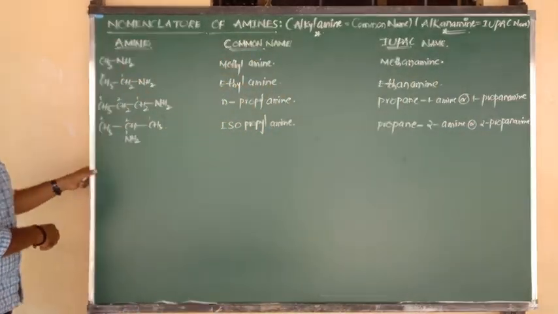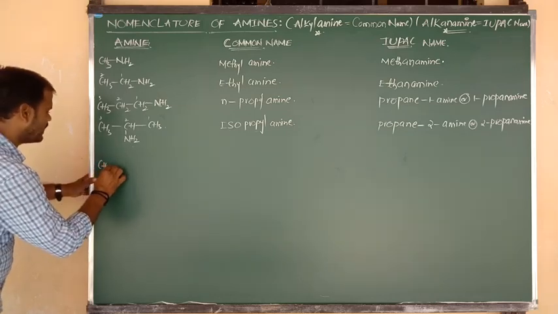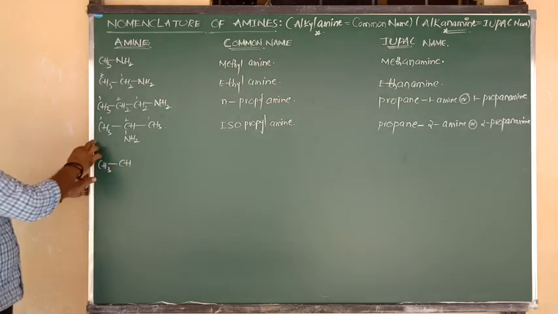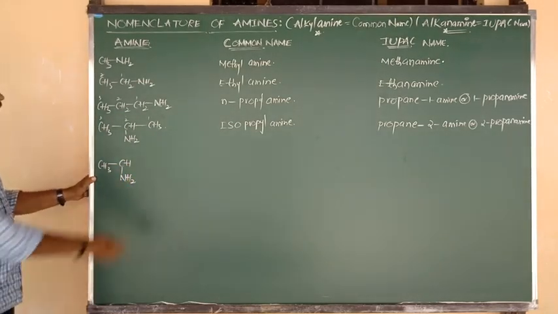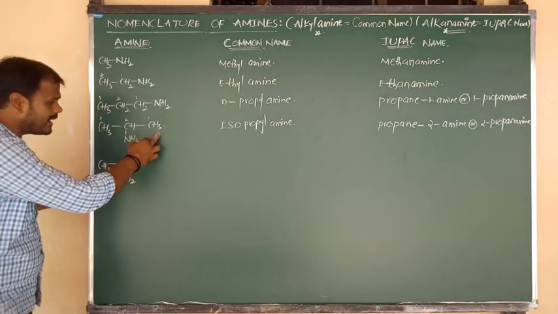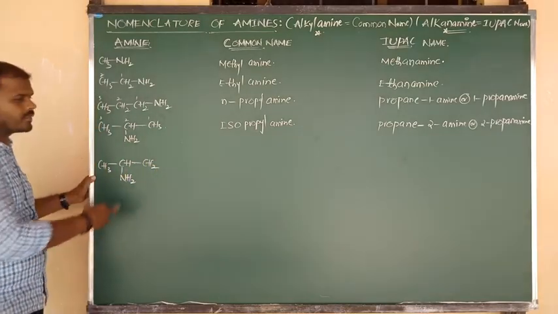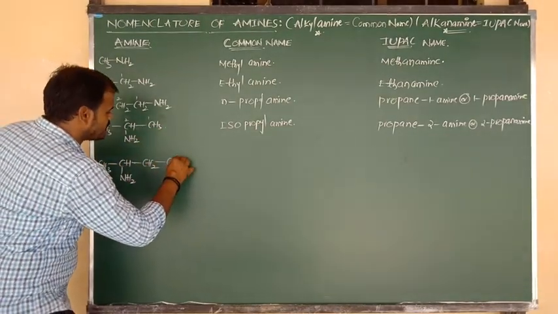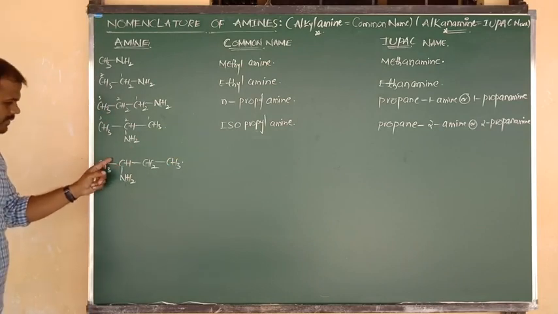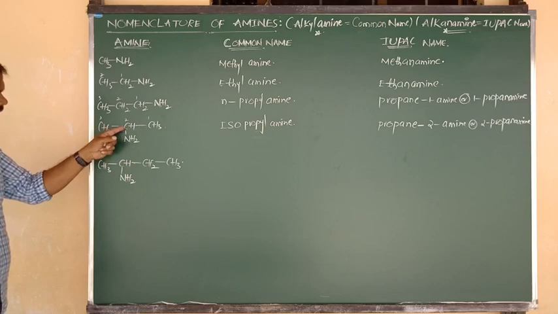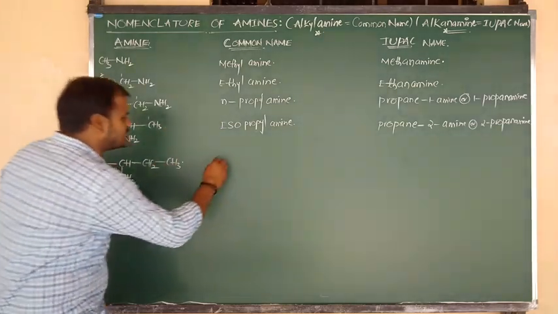Very good. Now I am going to write another compound. CH3 bonded to CH, same as above, and it is connected to NH2. Same as I have written. And CH3 connected here. CH connected to CH3, but here I want to write one extra CH2. Now that CH2 is connected to, suppose, CH3. Come on, try to think. Again, the nitrogen-connected carbon contains 3 junctions, nothing but the iso form. And this one also we can say is the iso form.